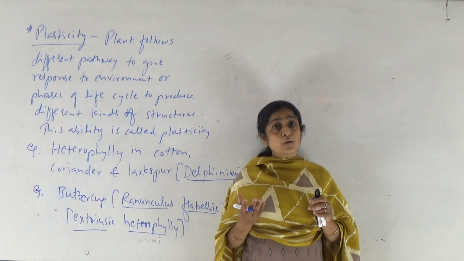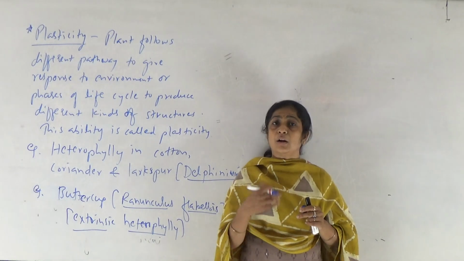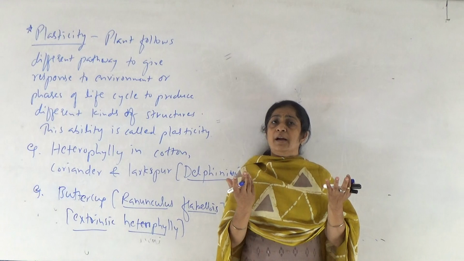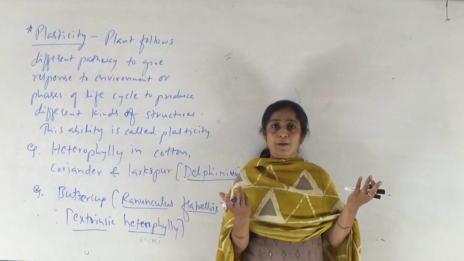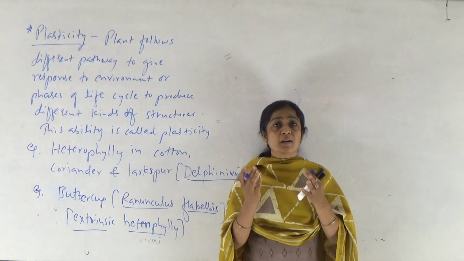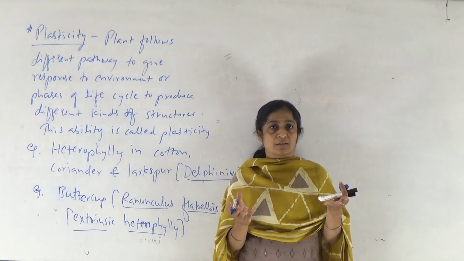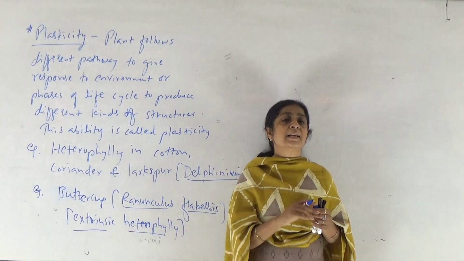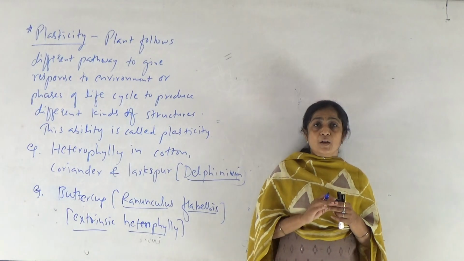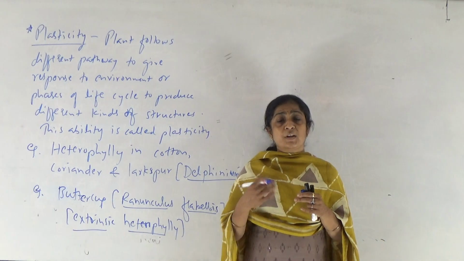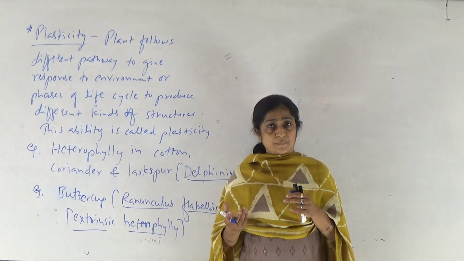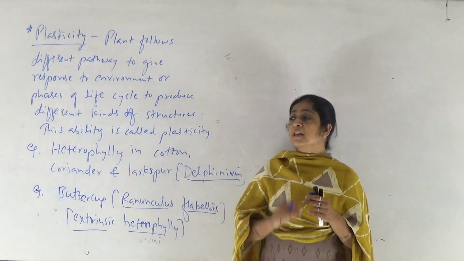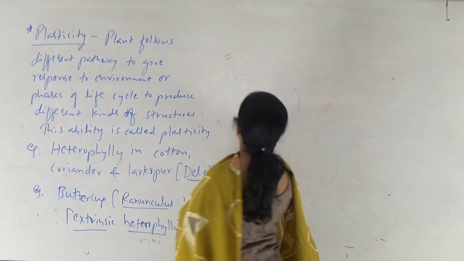Okay, but when it grows on terrestrial habitat, that is on land, then the leaf shows a dorsiventral structure, that is, it has a highly expanded leaf lamina. Okay, so here the leaf shape especially changes with respect to change in the habitat, with respect to change in the environmental condition. Hence it is an example of extrinsic heterophily. So an ability of a plant to develop different kinds of structure in response to the environment or different phases of life cycle is nothing but plasticity. Okay, so this is about plasticity.